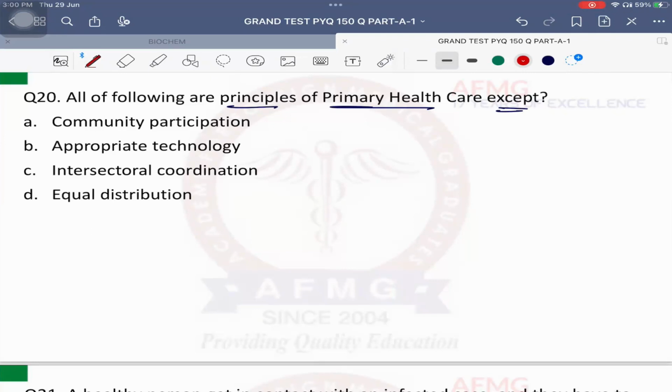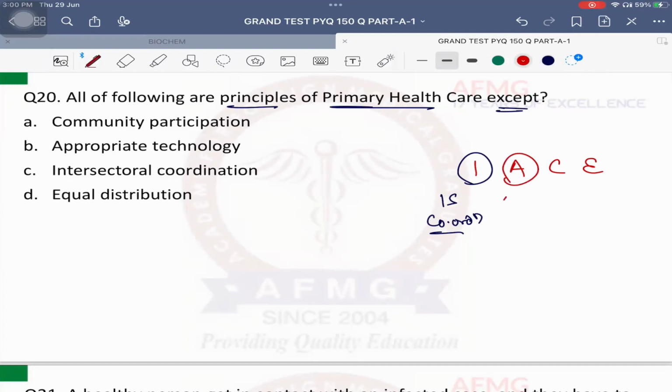This is a commonly repeated question thrice asked from PSM in your examination, and these are remembered by the mnemonic I, ACE. तो I से क्या याद रखना होता है? Intersectoral coordination. That means, for example, if you want to run your primary healthcare properly, definitely there should be coordination between health ministry, financial ministry, right? Planning commission, everything. So that is intersectoral coordination.